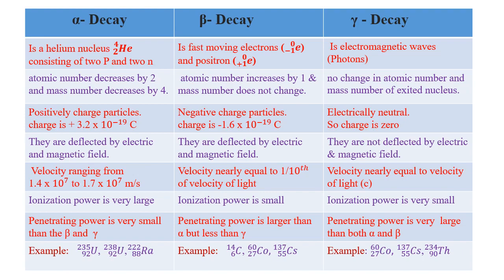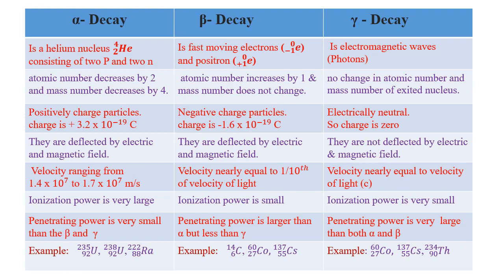Next, in alpha decay, the ionization power is very large, but the penetration power is very small compared to beta and gamma rays. In beta decay, the ionization power is smaller, but the penetration power is larger than alpha and less than gamma. In gamma decay, the ionization power is very small compared to alpha and beta, but the penetration power is very large compared to both alpha and beta particles.